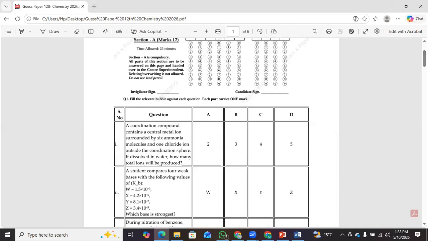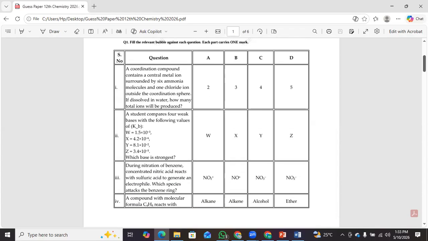Let's begin with Section A, the multiple choice questions. Here are the most important multiple choice questions. If you memorize the answers to these questions, you will easily be able to tackle related multiple choice questions in the examination.